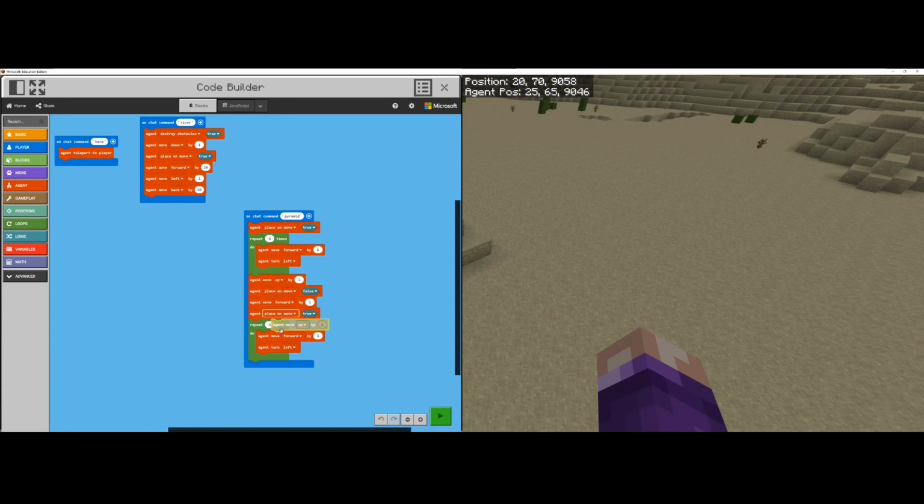So I'm going to duplicate move up by one, and I'm going to bring it down underneath this loop. Then I'm going to duplicate place on move. I'm going to duplicate forward, and I'm going to duplicate place on move. Now, there is going to be a lot of code in this block, but there is another way that you could do it using variables, which we would have mentioned 2 weeks ago.